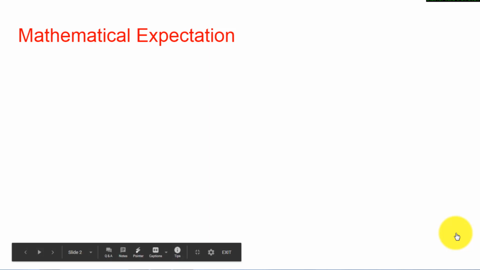Hi. Now, in our previous chapters, we have just looked into the random variable. We have studied what is probability, what is random variable, and all those things. Now, the mathematical expectation is a part of probability, wherein we shall be seeing the first one. What does mathematical expectation mean?